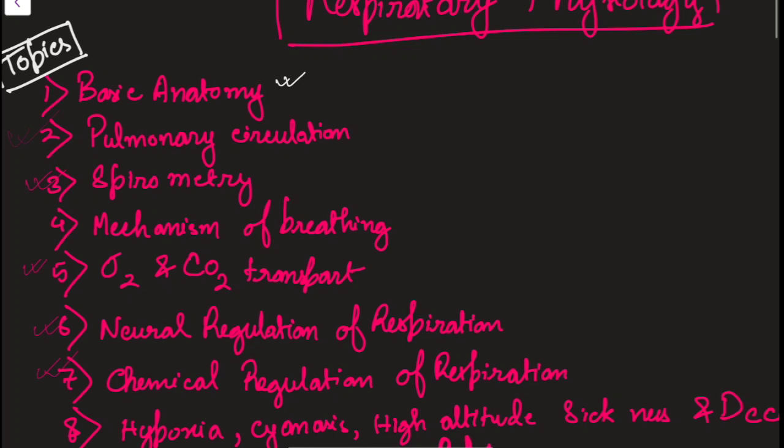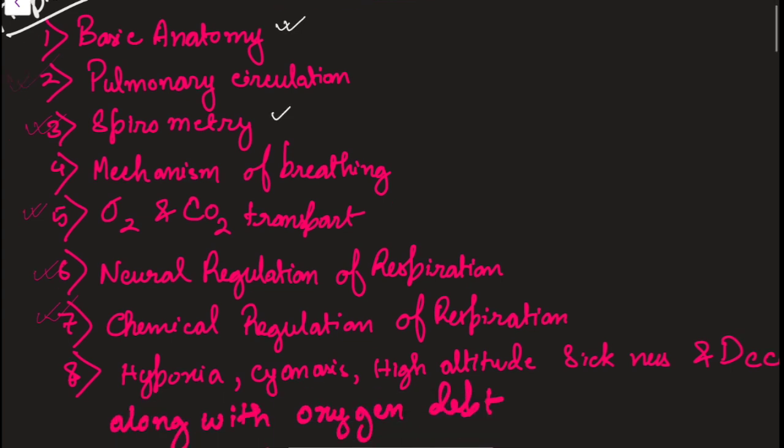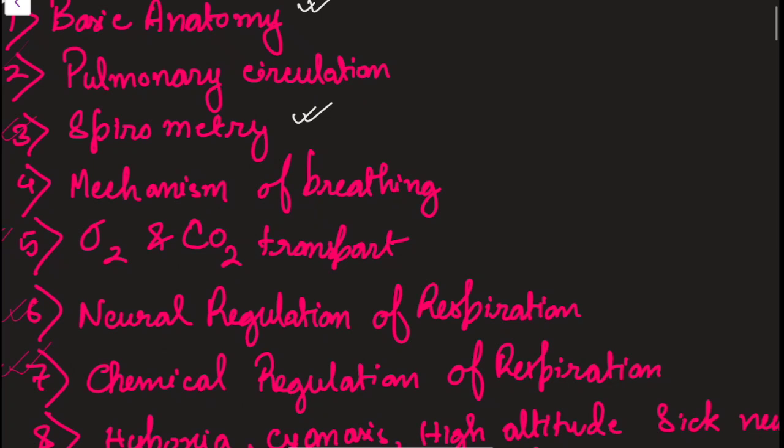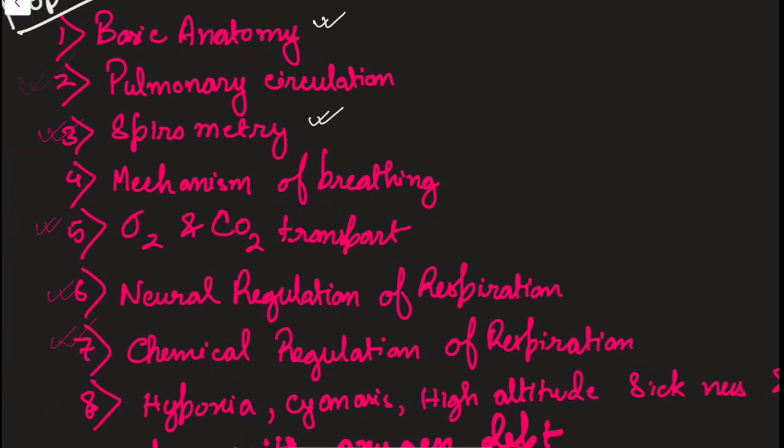Pulmonary circulation. You have also learned this in anatomy, but I will talk a bit about it. And then I will go into the lung volumes and capacities, that is the spirometry. After that, another topic, which I will just touch on a bit, because you will be learning it in your anatomy also in the lungs chapter. Here we'll be talking a bit about the mechanism of breathing.